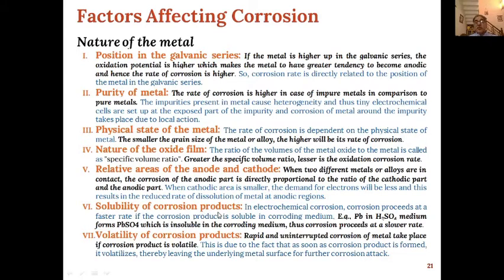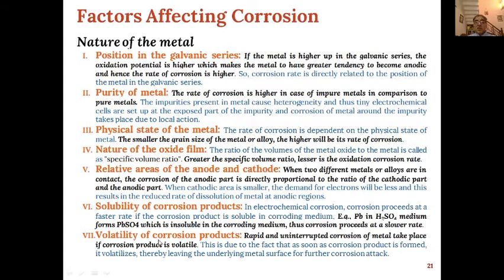Then solubility of corrosion products. That is, in electrochemical corrosion, the corrosion proceeds at faster rate if the corrosion product is soluble in corroding medium. So that means solubility of the products which have been formed from corrosion also determines whether the rate of corrosion will be faster or slower.